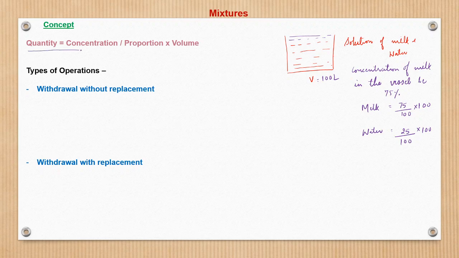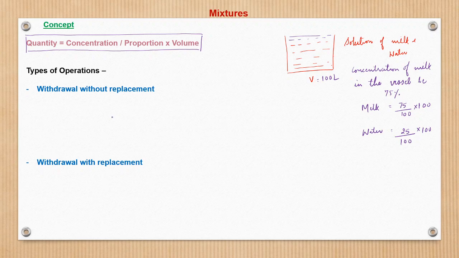Though this is very basic, since we will be making use of this concept later on during our illustrations, I thought of discussing this point here. So when we say a solution of water and wine, and if we say wine is 80% concentration, that means the solution contains 80% wine and 20% water. So if 15 liter was the volume of that solution, the quantity of wine would be 80% of 15, which is 12 liters. A simple concept it is.